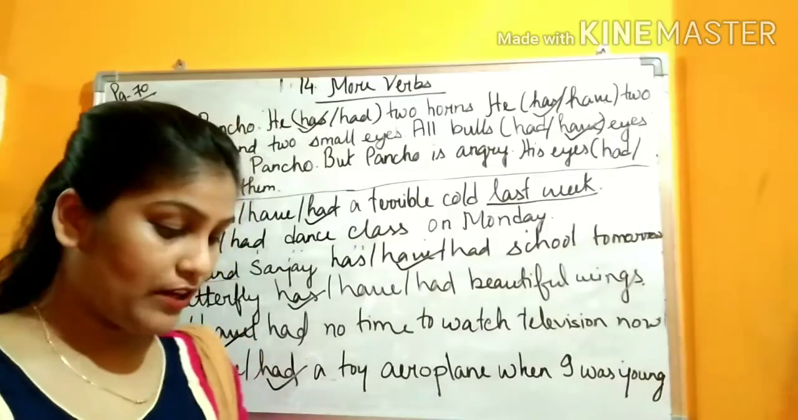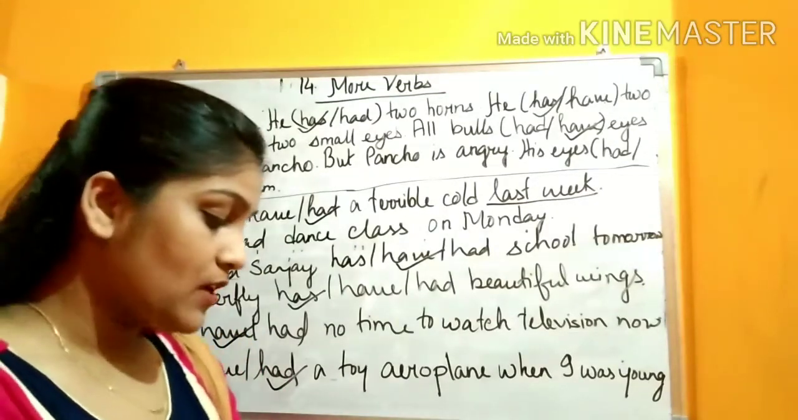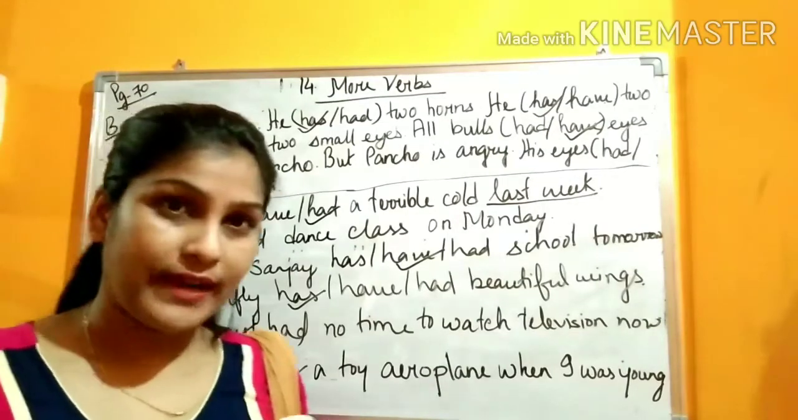So I hope you have understood. I have done till 6 number, 7, 8 left. So whatever is left, you do it in your book. Alright. Thank you.